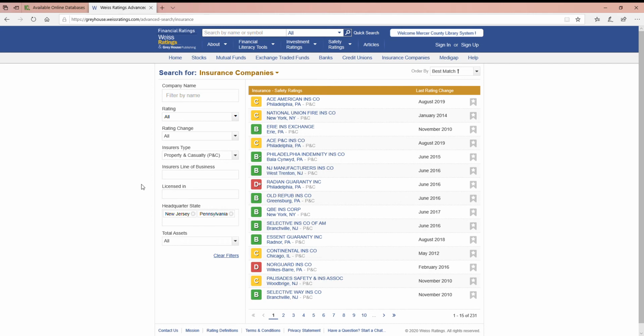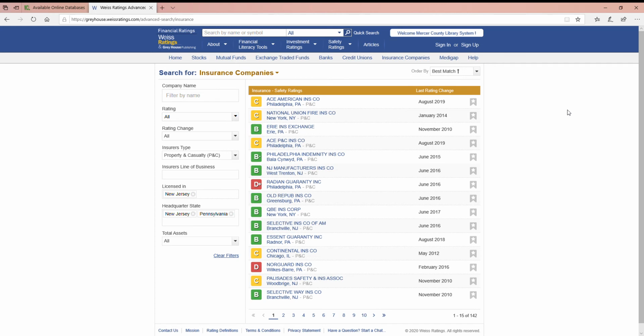Clicking on any one of these clears them. The other thing too is the line of business and the state they're licensed in will become available once you've picked the headquarters state. So basically what I've done now is I've picked New Jersey and Pennsylvania insurance companies that deal in property and casualty and are licensed for New Jersey.